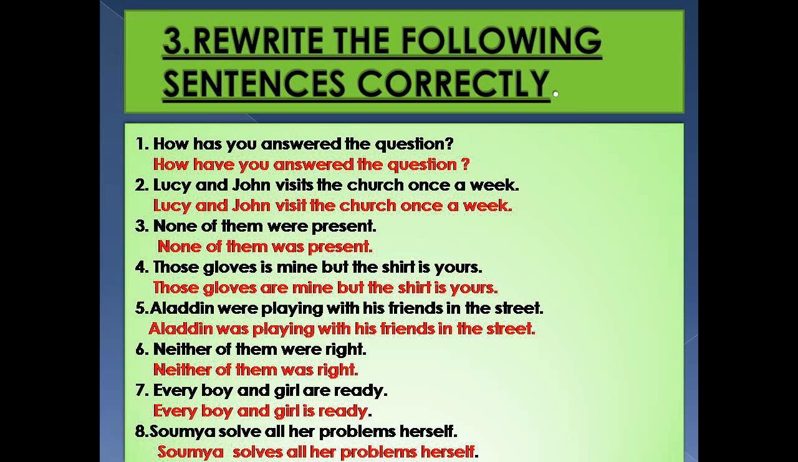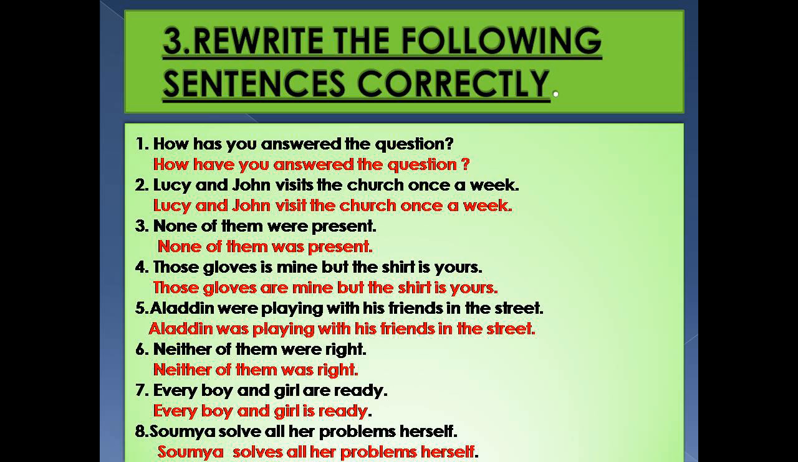Number 5. Aladdin were playing with his friends in the street. Aladdin were, it is wrong. Aladdin is the subject, right? So singular. Aladdin means one person, name of a boy. So Aladdin was playing with his friends in the street. Number 6. Neither of them were right. Neither again means no one, right? No one means singular. So was. Neither of them was right, which means no one of them was right.